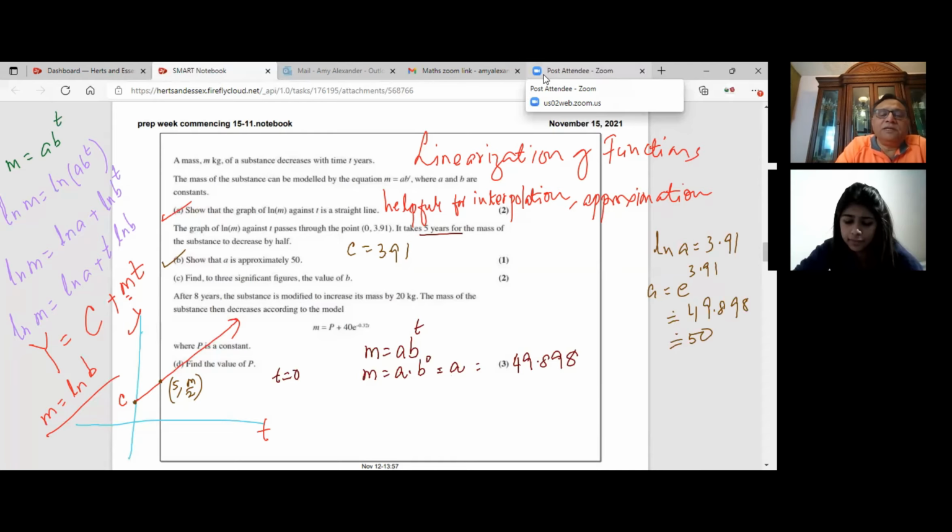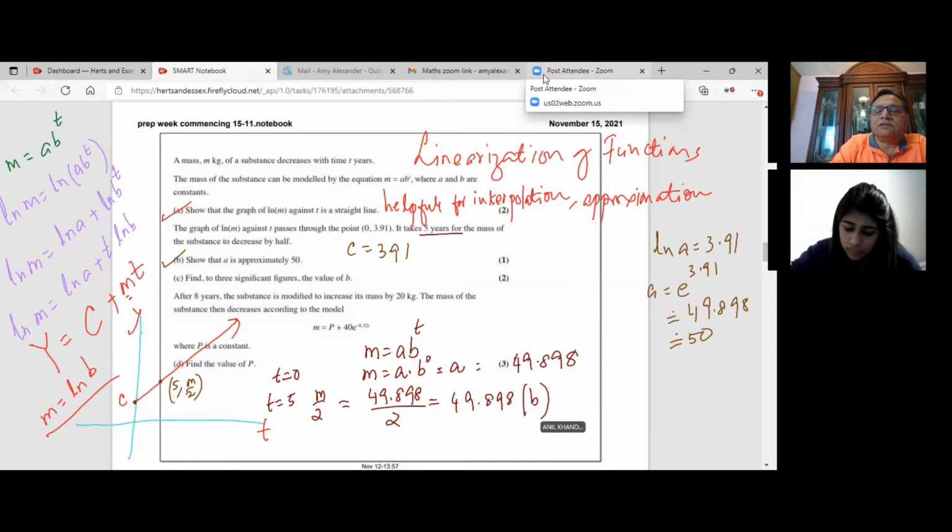Now, half-life means what? At T equals 5, the mass is M divided by 2, right? Which is 49.898 divided by 2, correct? Simple as that. And it gets cancelled. So we don't really have to bother that much. A is 49.898, correct? They cancel. So it doesn't really matter much, right? So B to the power of 5. Is that okay? Yeah. That 49 thing cancels, correct? Whatever you write, 50 or 49. So now we have half here, B to the power of 5, correct?